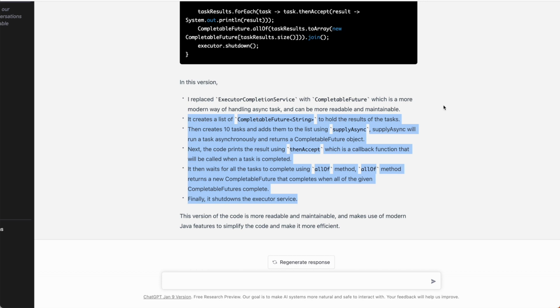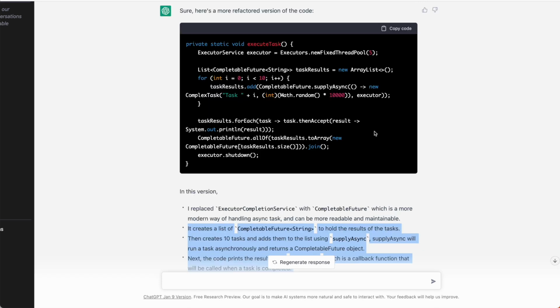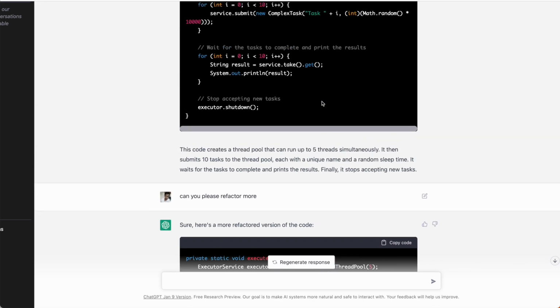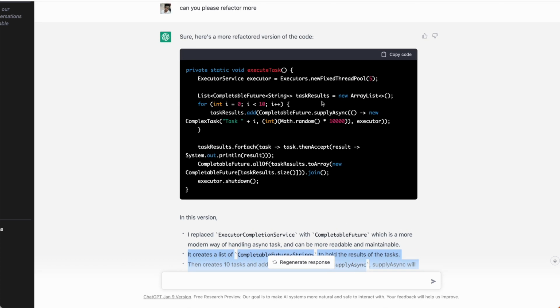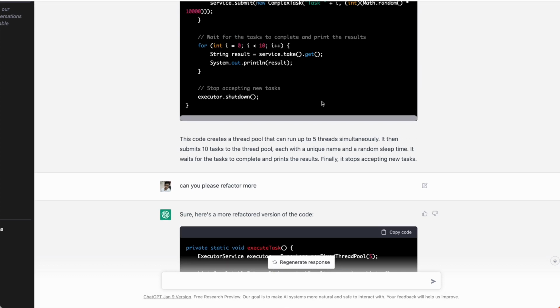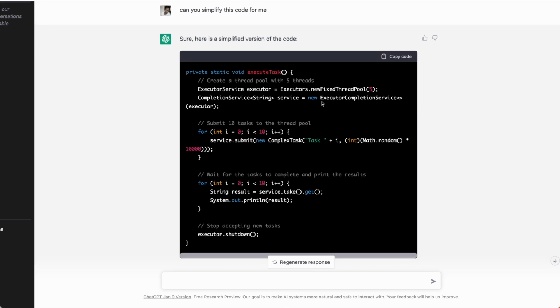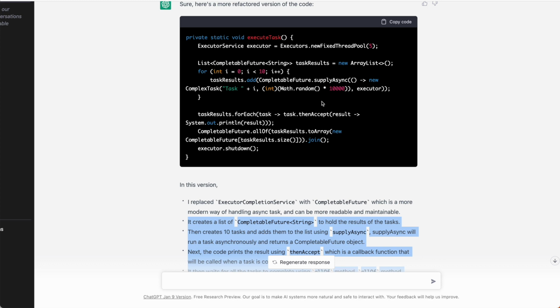But one thing you have to take care of is to check this code, because it may not be completely correct or a complete replica of what you have given. So make sure that whatever you get from here, you do your due diligence to understand if the code given by ChatGPT is correct or not. And further, you can add your changes as well.